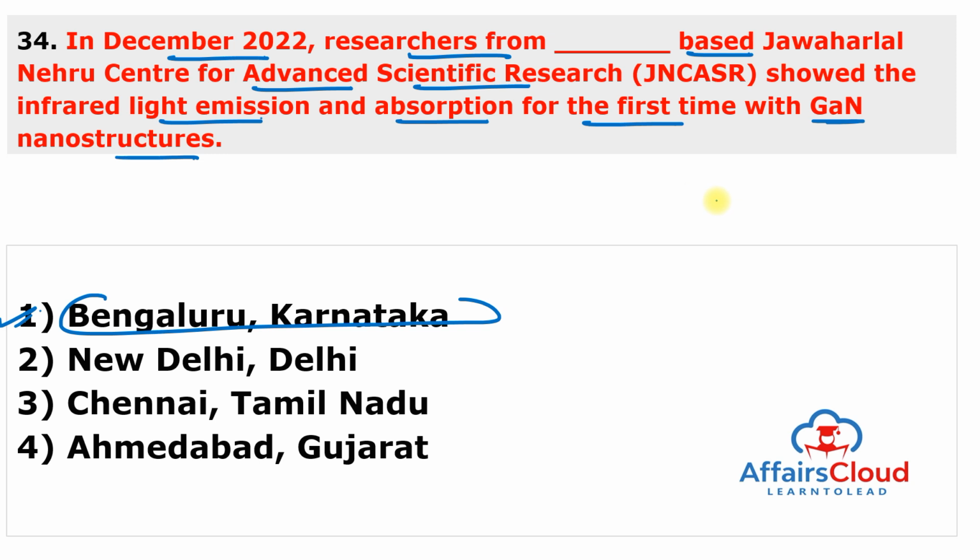So, researchers of the Jawaharlal Nehru Centre for Advanced Scientific Research, Bengaluru, Karnataka have shown for the first time infrared light emission and absorption with gallium nitride in a new artificial nanostructure. The infrared absorption technology can be useful in defense, imaging and sensing. And the research has been published in the prestigious journal Nano Letters.